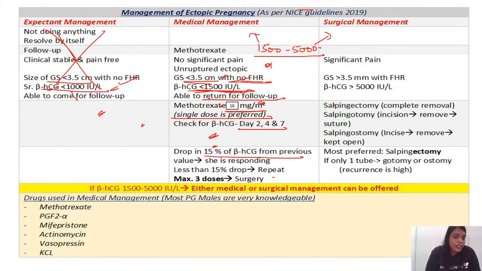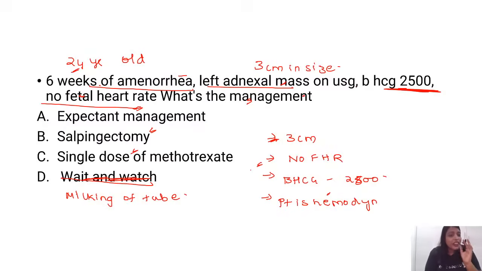Now, when will you go for surgical management? If there is significant pain, if the sac size is more than 3.5 with FHR, or if beta HCG level is more than 5,000. And the best method in surgical management is salpingectomy. Okay. When do you prefer salpingotomy or ostomy? When only one tube is there, you go for otomy and ostomy. Otomy and ostomy is not preferred because recurrence is high. And between 1500 to 5000, you can go for either medical or surgical. So it really doesn't matter if you tell me the beta HCG is 2800 or 2500 up to 5000.